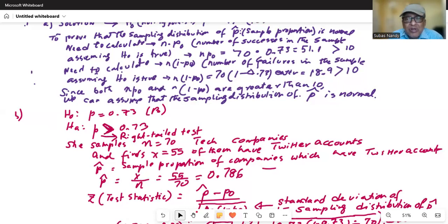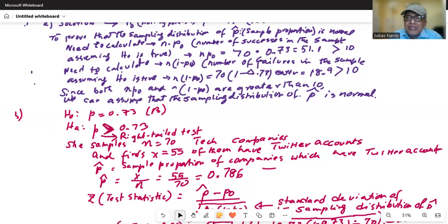Now, previously I've solved this problem using the formula: calculate the test statistic, and then find the probability of obtaining a test statistic at least as extreme as what we obtain. Now, remember, the test statistic is a characteristic of the sample that we have gathered.